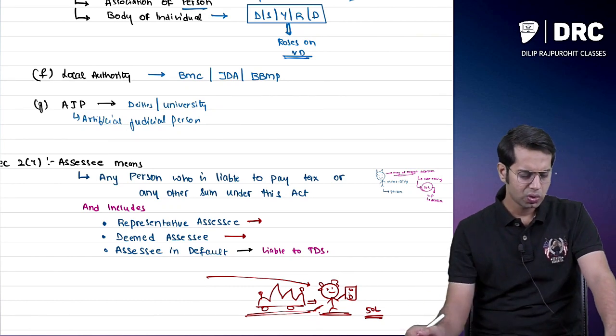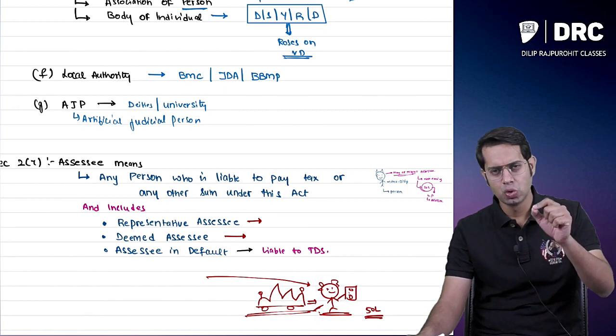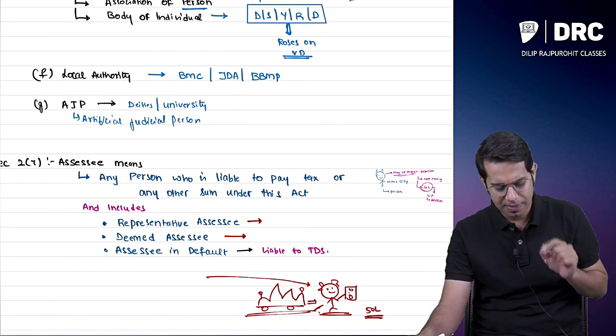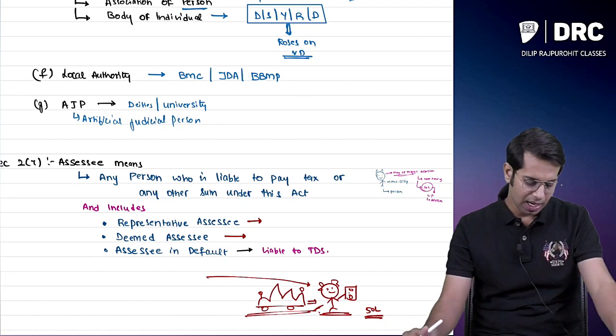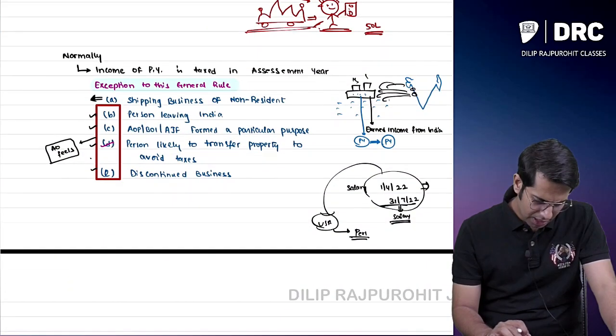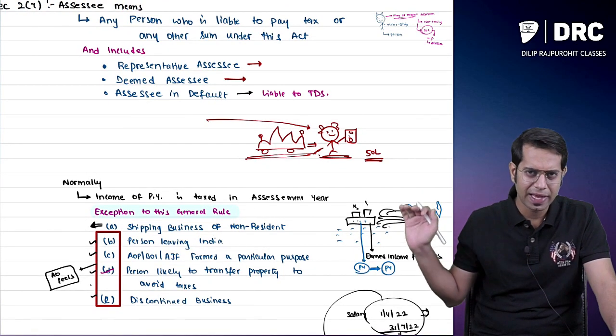Then we had also understood the meaning of assessee. What do you mean by assessee, sir? Assessee means any person who is liable to pay tax or any other sum under this act, and it includes representative assessee, deemed assessee, and assessee in default. Then, see, normally, then we had seen some exception to the general rule.